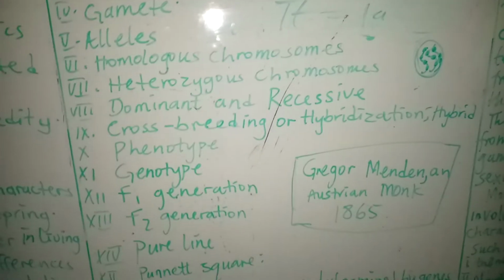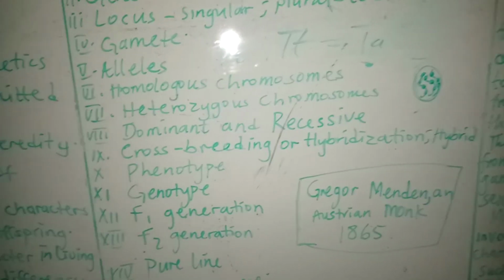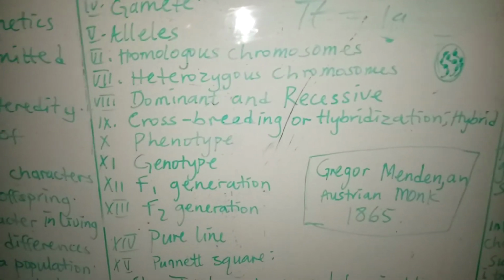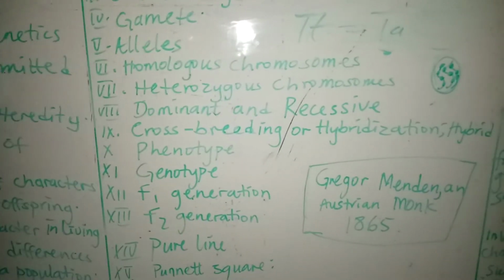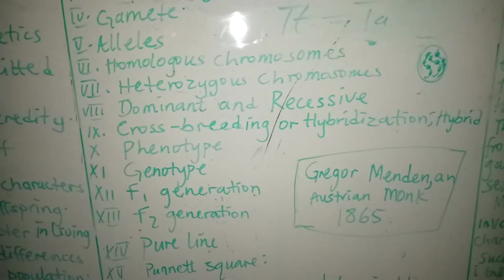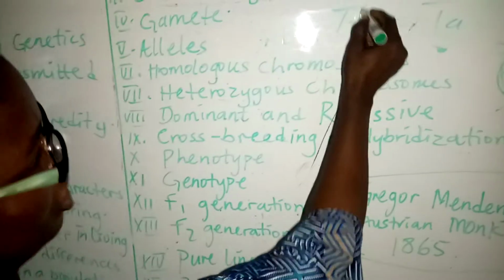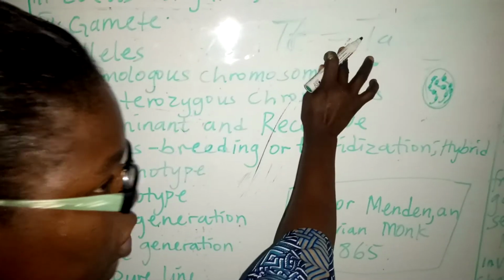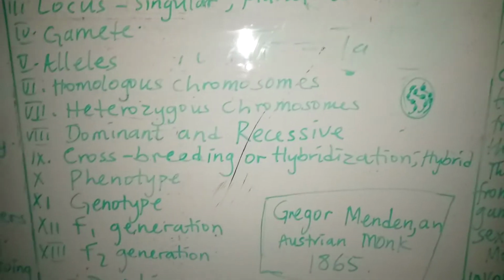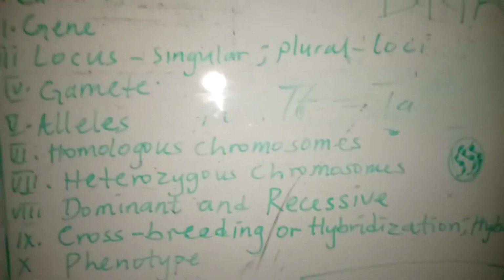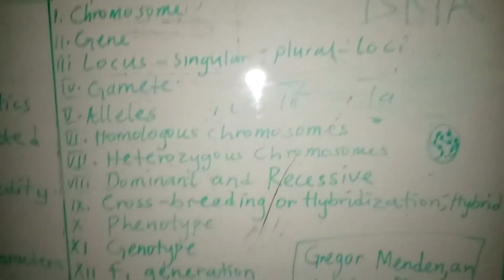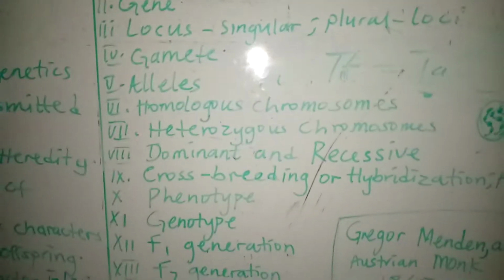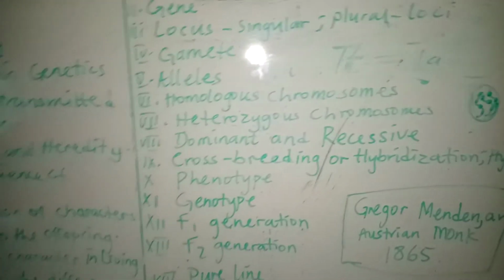The allele that is expressed in the genetic combination is what we call dominant. Then the one that is not expressed, the one that you did not see, like this small t that represents shortness, in the offspring we did not see any traces of shortness or dwarfness. We say that one is recessive. The one that is not seen, the one that the other overshadows, is called recessive. Then we move into crossbreeding, or hybridization.